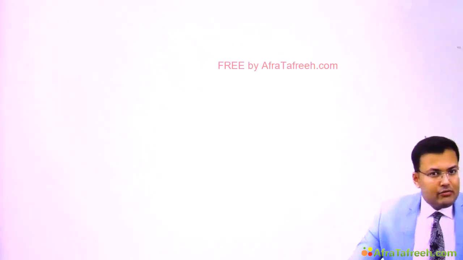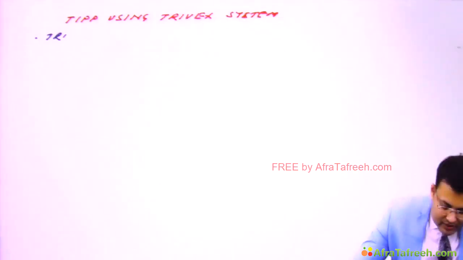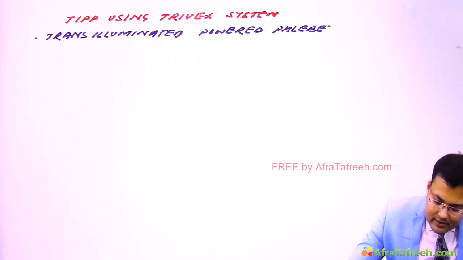There is another topic which was asked 2 to 3 times, and it is TIPP using Trivex system. Okay, what is the full form of TIPP? It is trans-illuminated powered phlebectomy. So what is done here? Trans-illumination. So this is trans-illuminated. And how we perform the phlebectomy? So the vein is sucked and morcellated with the help of power. So trans-illuminated powered phlebectomy.